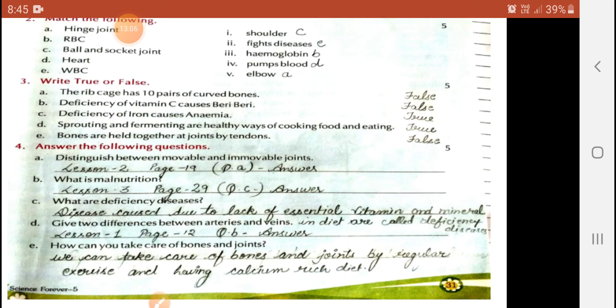If you take more calcium, it is better for the bones of your body, and you must always take regular exercise for better fitness of your body. Thank you, my dear students.